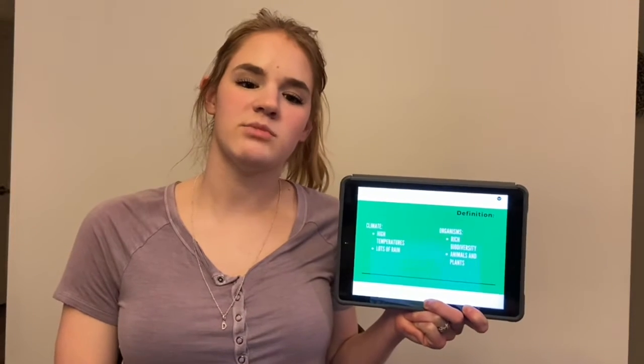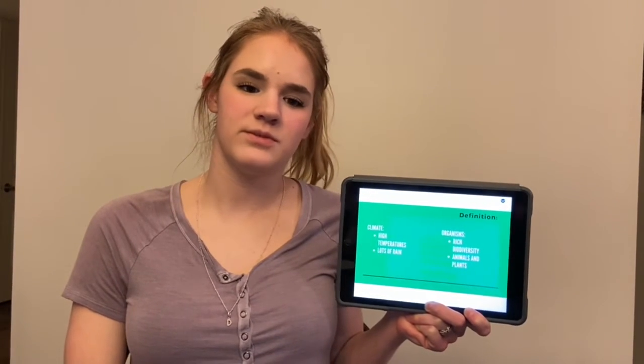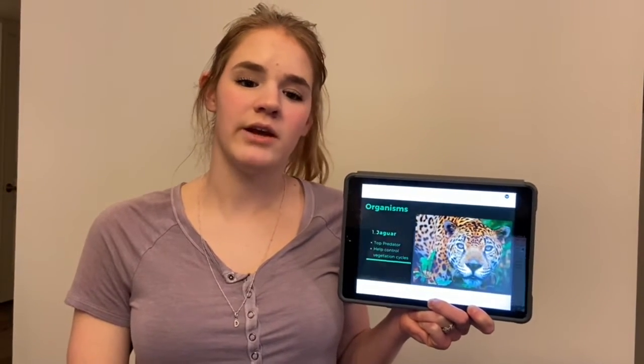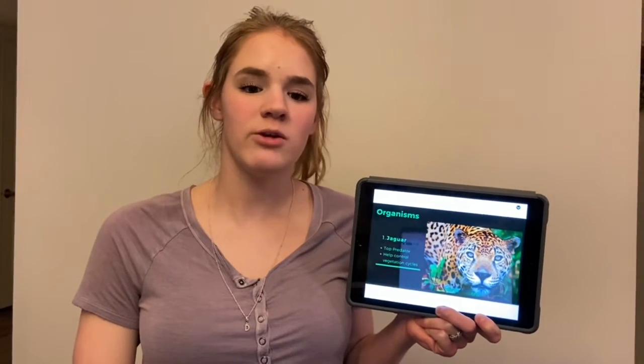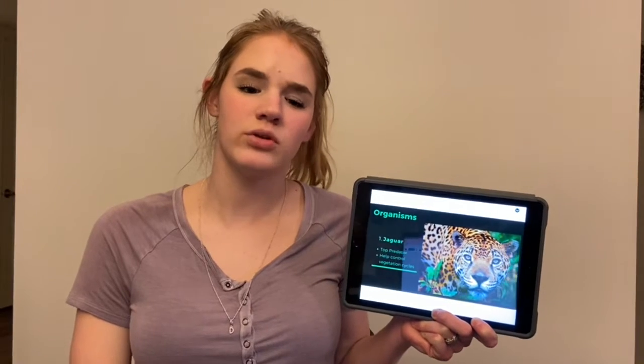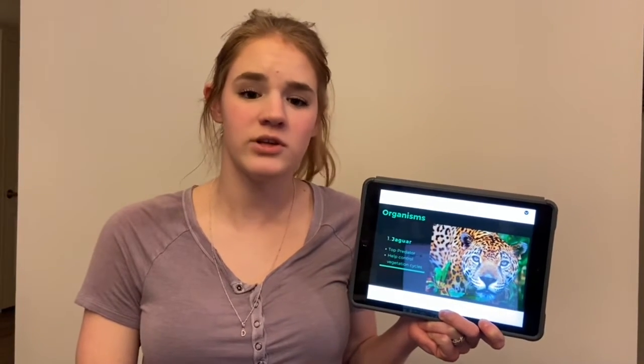Now let's talk about some important organisms found in the rainforest. Jaguars are a large cat and are most recognizable for their spotted fur. As a top predator, jaguars help stimulate the ecosystem by controlling vegetation cycles from their consumption of herbivores.